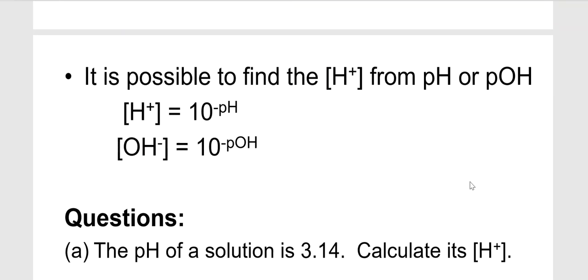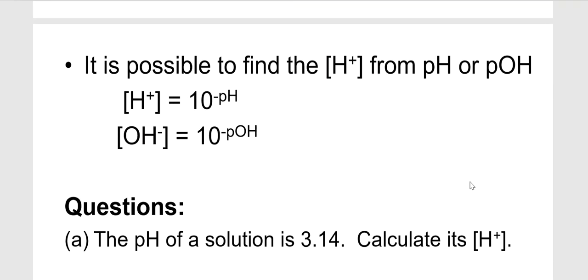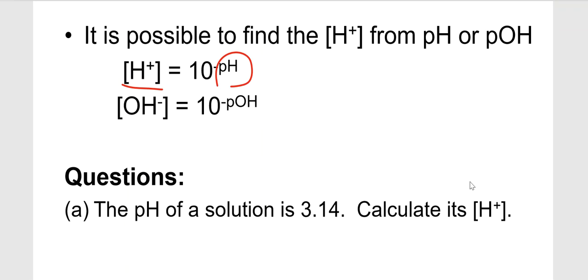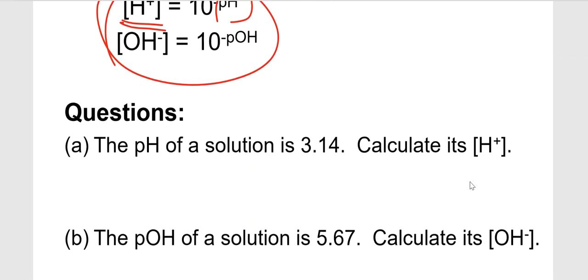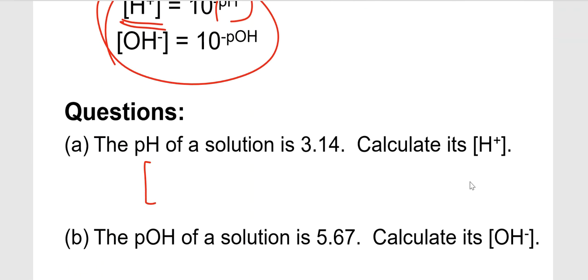And then on the flip side, if you know the pH and you want to find the concentration of H plus or the hydroxide, you just use this equation. Concentration of H plus is equal to 10 to the power of negative pH. So if you see something like this, H plus is going to be equal to 10 to the negative 3.14.